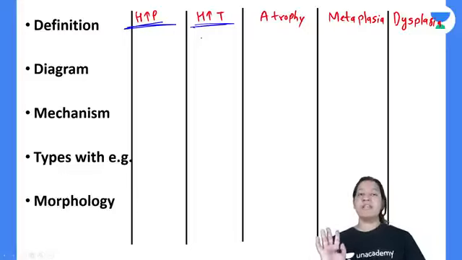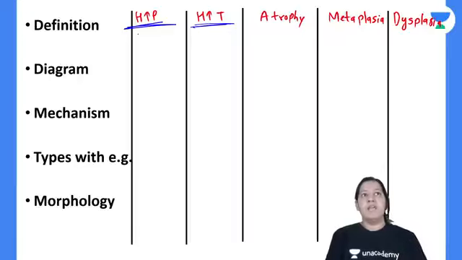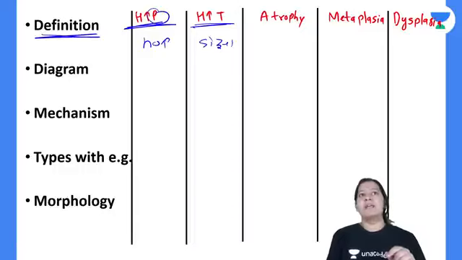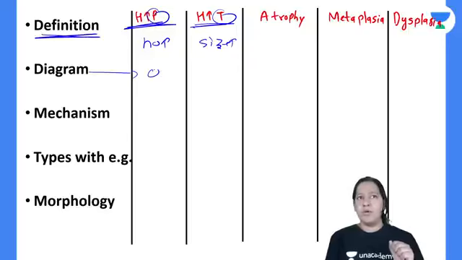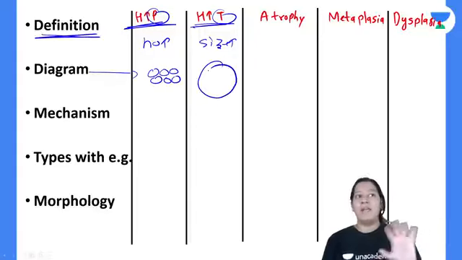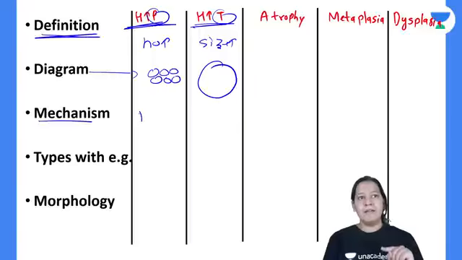So in your university exam, you have to write under these headings only. Write the definition. Here, the definition is increase in number, it is plasia, and increase in size, it is trophy. Never get confused. Diagram, you can draw it. तो यहाँ पे आपको नंबर बढ़ाना है, नंबर ऑफ द सेल, यहाँ पे आपको साइज ऑफ द सेल बढ़ाना है, नंबर नहीं बढ़ाना है. Mechanism, here it is due to increased growth receptor and growth factor.